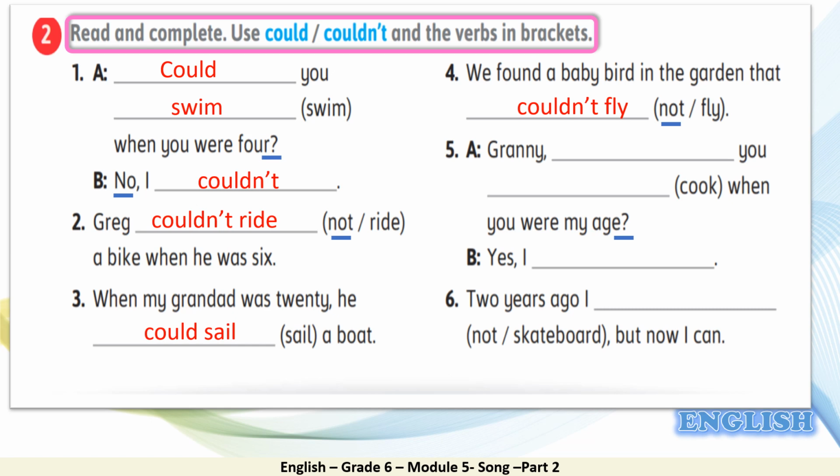Great. This is a question mark, so it is the interrogative form. Granny, could you cook when you were my age? For the answer, it is yes, so it is the affirmative. Yes, I could. And last example, we have not. Excellent. This is the negative. 2 years ago, I couldn't skateboard, but now I can.